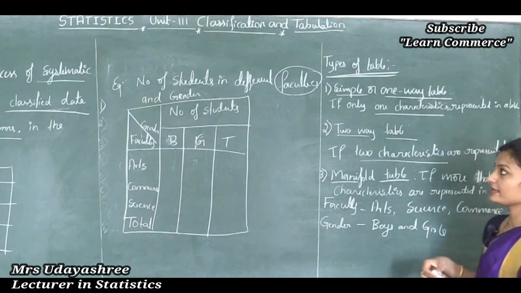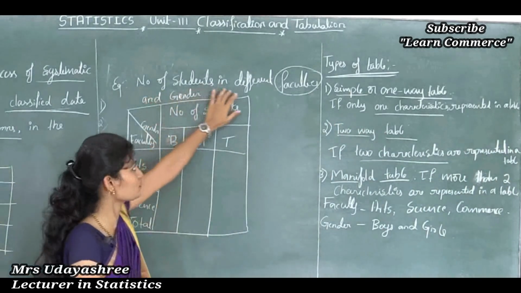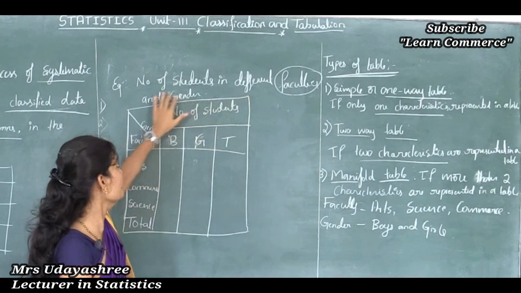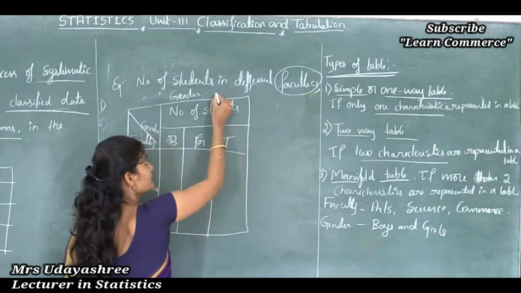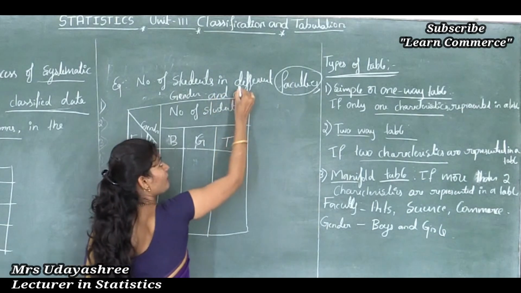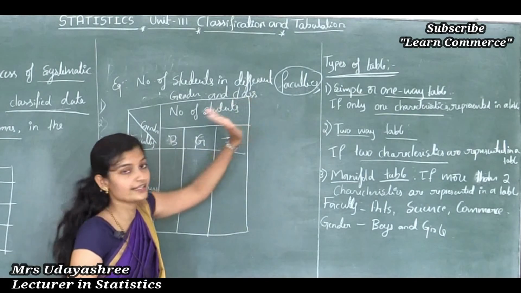So for example, I will take the same example here also. Number of students in different faculties and gender and classes. Here one more characteristic is there, that is classes.